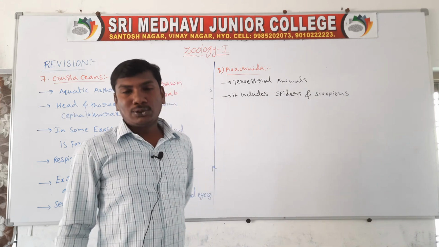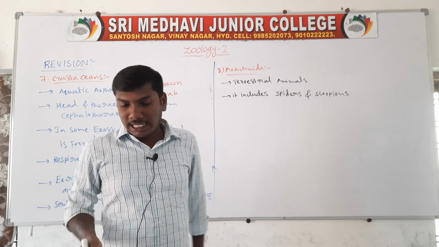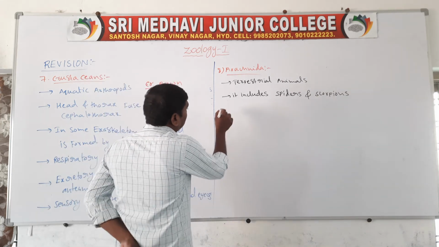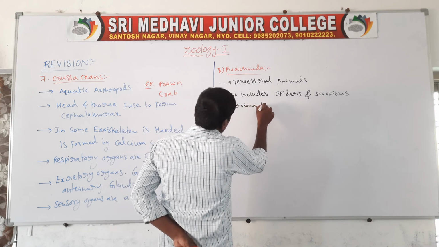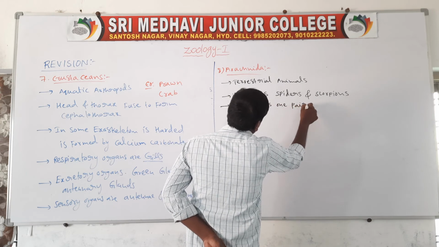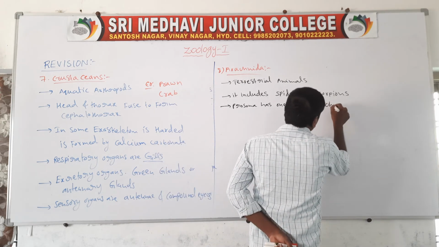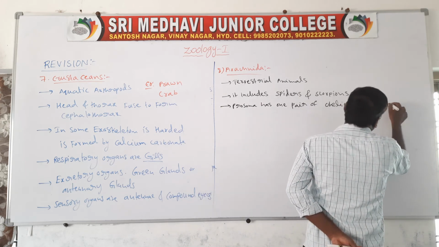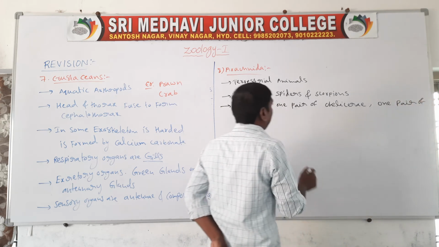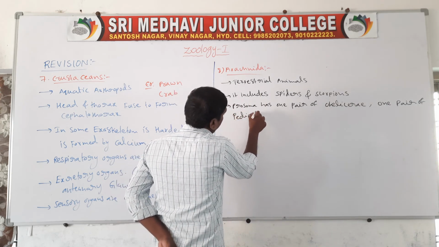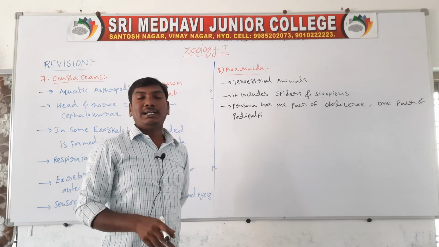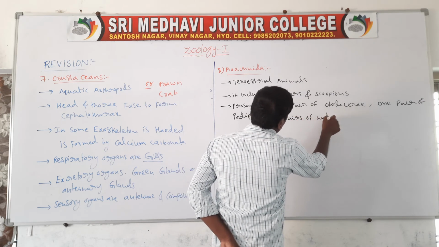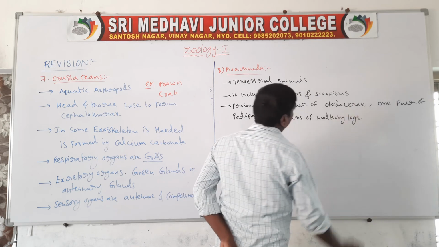Next one, the prosoma has one pair of chelicerae and one pair of pedipalpi. Next one, four pairs of walking legs.